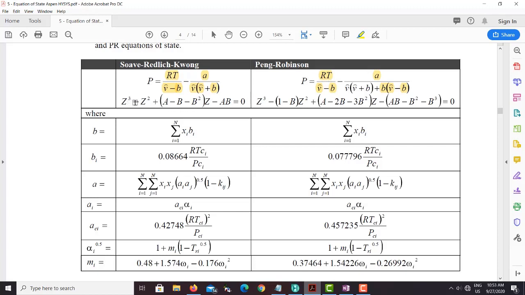Now, at higher pressure, gas compressibility also differs. So for gas compressibility they define an equation to calculate it. Similarly, if you want to use Peng-Robinson, the gas compressibility can be found from this equation. So these two equations can be used, this one for SRK and this one for Peng-Robinson, to calculate the gas compressibility, because gas compressibility plays a very important role.